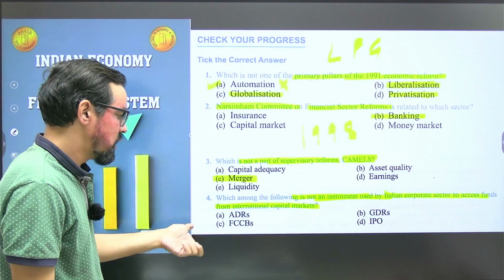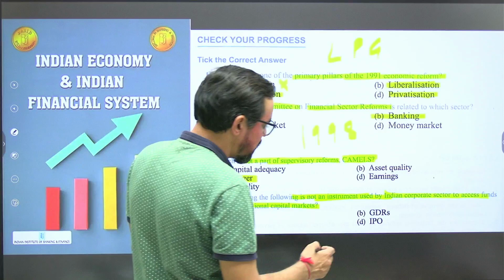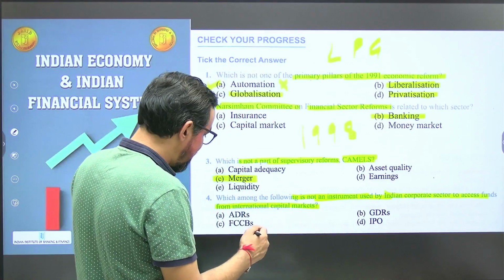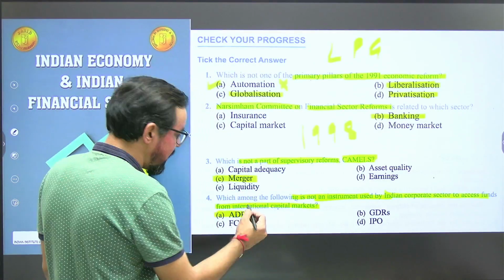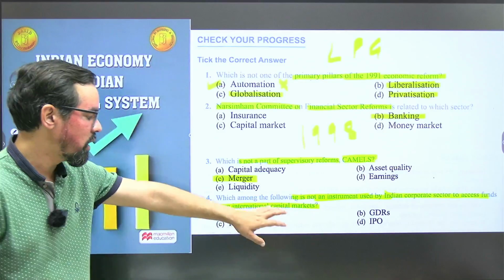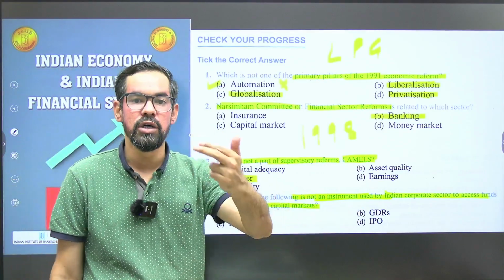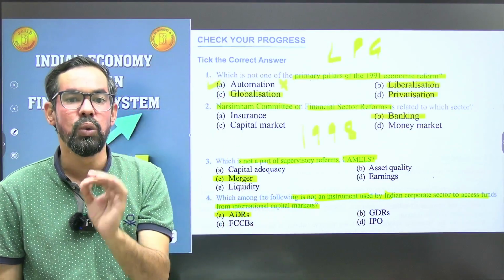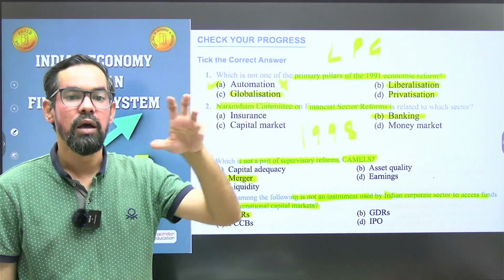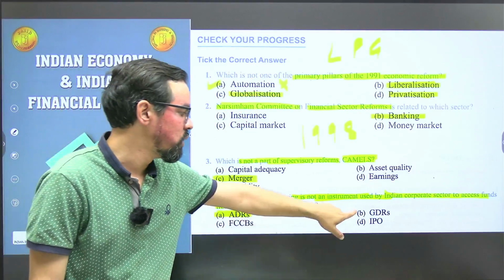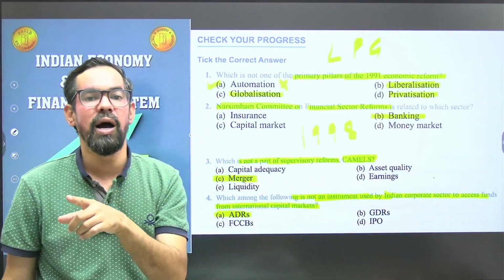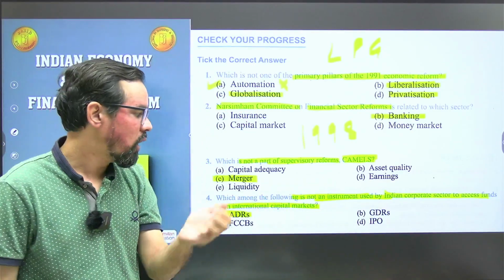Indian companies like Infosys can list their shares on the NYSE through ADRs, American depository receipts, or in the European market, like the Luxembourg Stock Exchange, through GDRs.